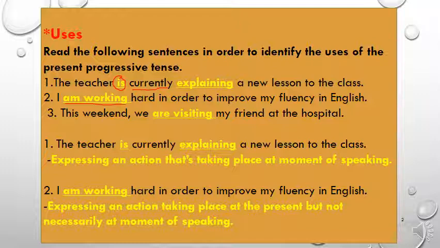In the first sentence, it's expressing an action which is happening at the moment of speaking, but in the second, the present progressive tense is expressing an action which is taking place at present, in the meantime, but not necessarily at the moment of speaking. So these are the first two uses.